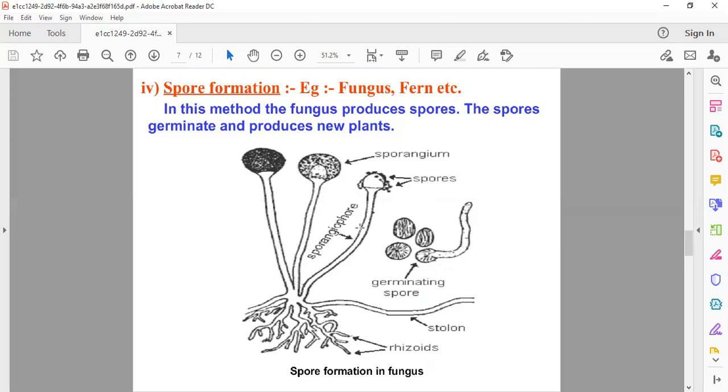So these were the methods of asexual reproduction. I think you have remembered how vegetative propagation is very, very useful, how plants grow without seeds. In asexual reproduction, we have read that plants grow without seeds. So these are all the methods by which plants grow without seeds.